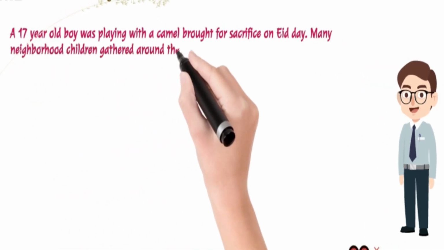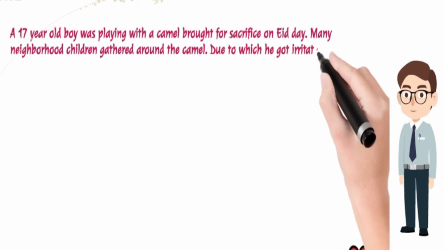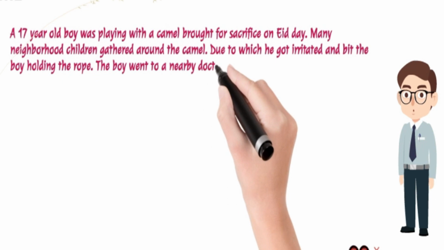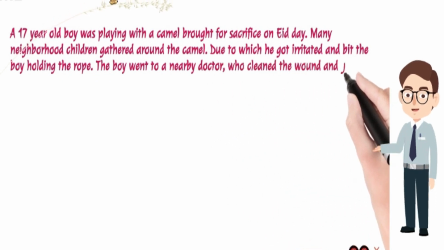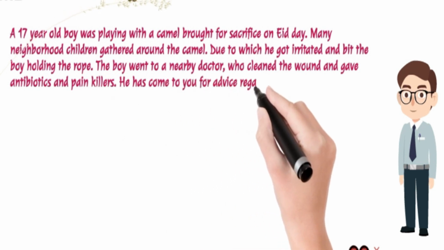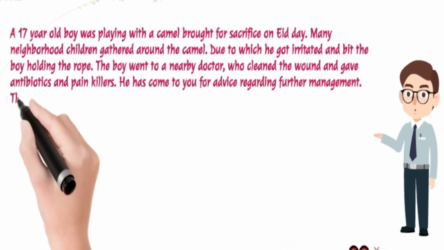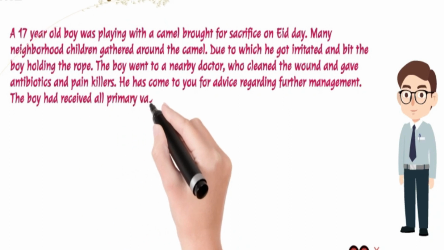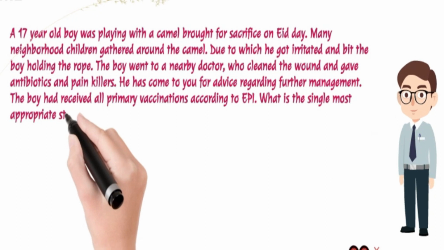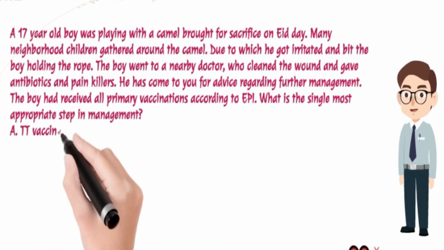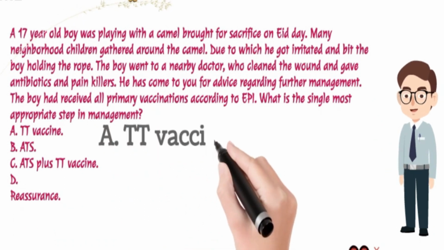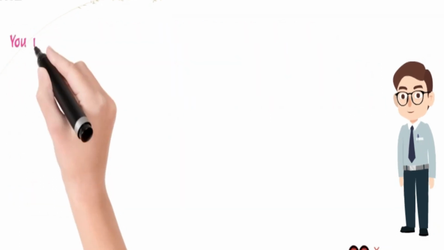A 17-year-old boy was playing with a camel brought for sacrifice on Eid day. Many neighborhood children gathered around the camel, due to which it got irritated and bit the boy holding the rope. The boy went to a nearby doctor, who cleaned the wound and gave antibiotics and painkillers. He has come to you for advice regarding further management. The boy had received all primary vaccinations according to EPI. What is the single most appropriate step in management? A. TT vaccine. B. ATS. C. ATS plus TT vaccine. D. Reassurance. Answer is A. TT vaccine.